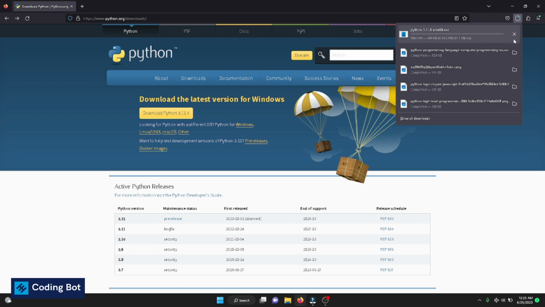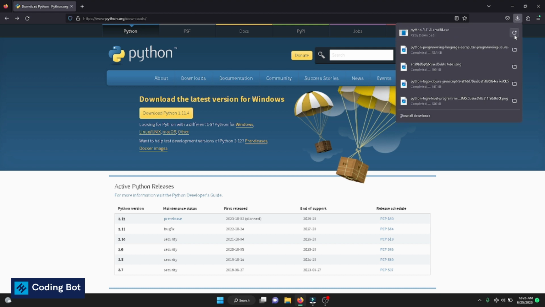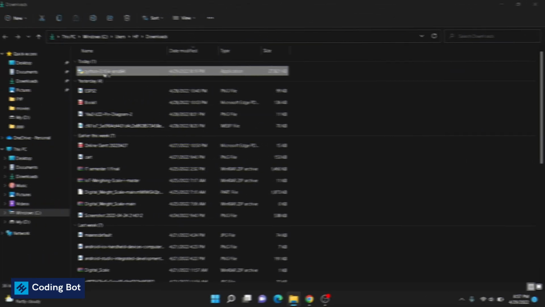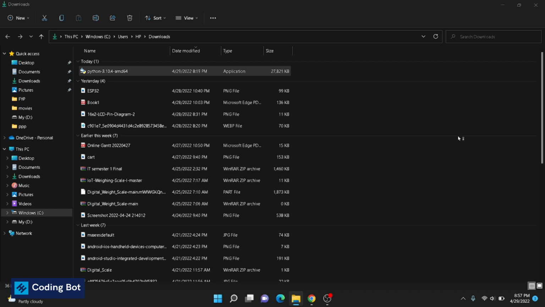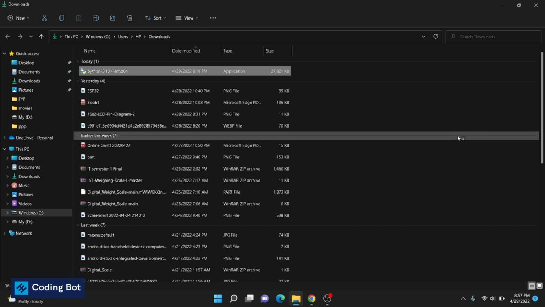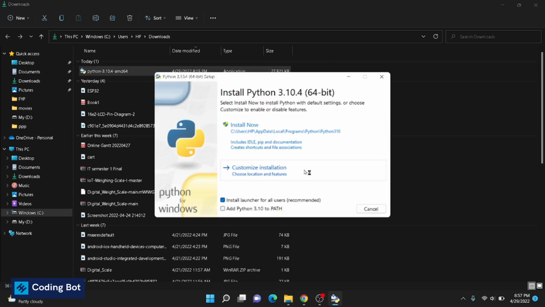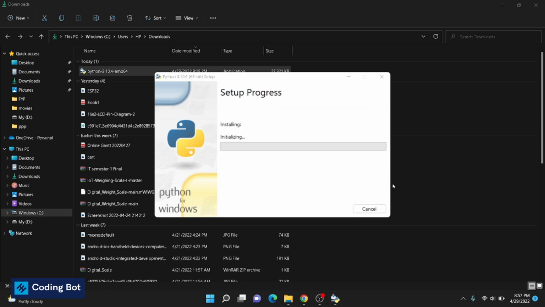I'm gonna pause and skip from here. Now go to the downloaded directory. So I'm at the download directory, so you can double click on this exe file and click on this Install Now option, and you can see the setup is in progress. It is initializing the Python setup. Please wait some seconds.